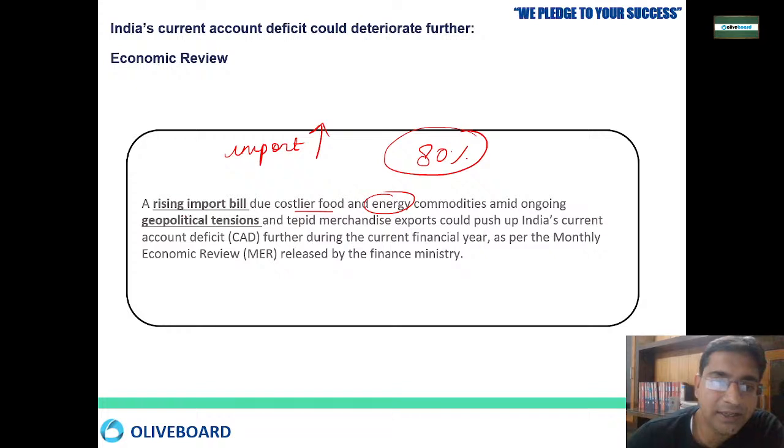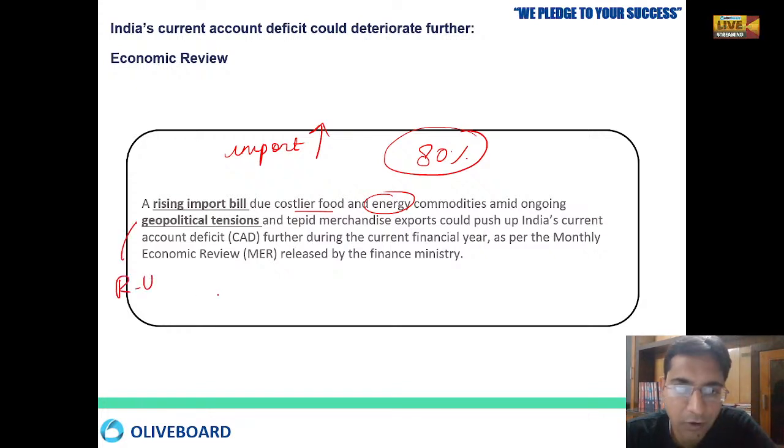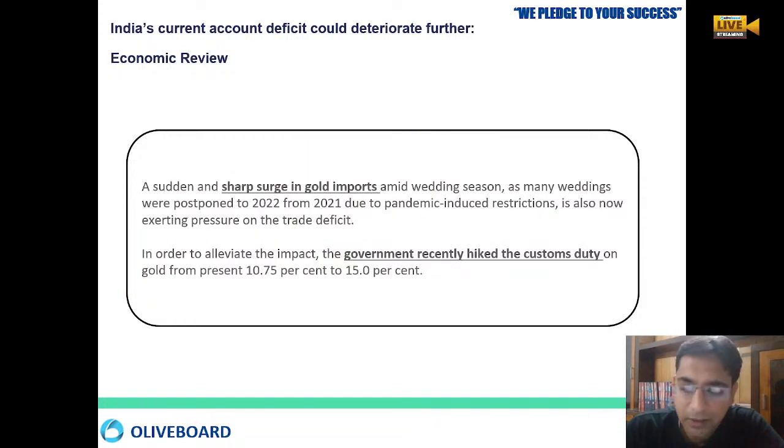Then there is the geopolitical tension that is going on, Russia, Ukraine, China, Taiwan, right? All these things are creating huge issues with our merchandise export, and it can prevent exports from India. Then we all know that there is a sharp surge in gold imports, because the festive season and the wedding season are coming, so there is a sudden increase in the buying of gold.